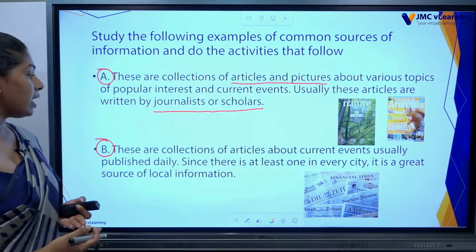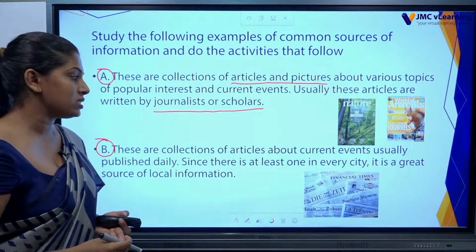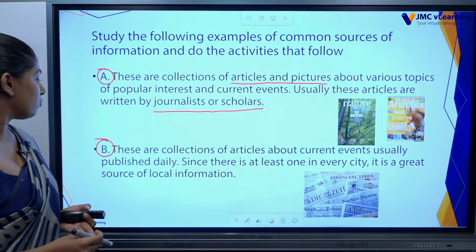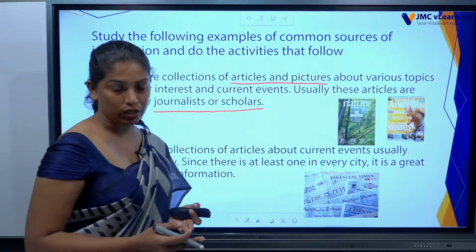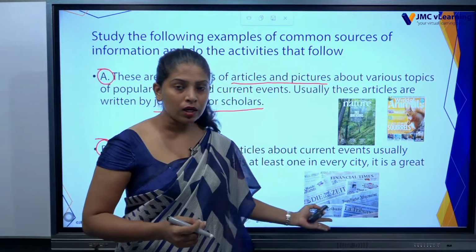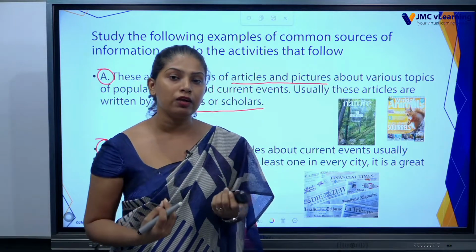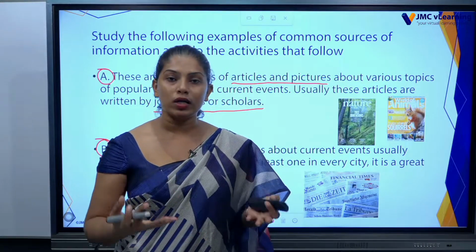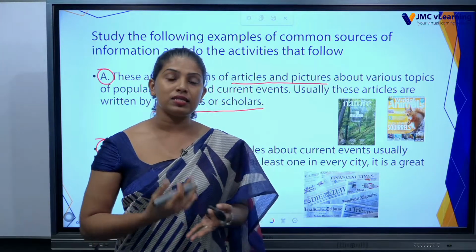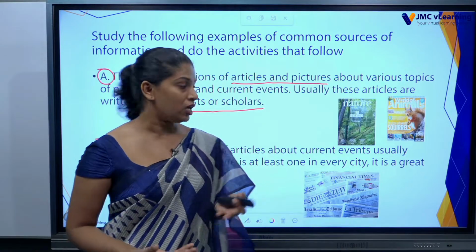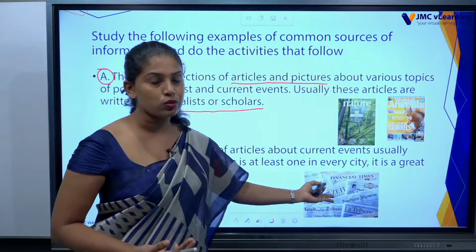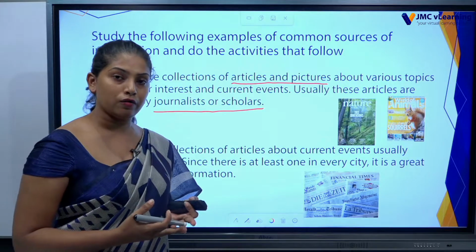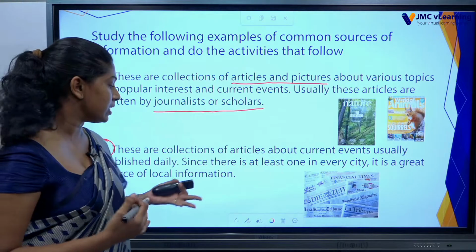So since there is at least one in every city, it is a great source of local information. If we can use this one, we can get the information about daily things, what is happening in our day-to-day life, what is happening in the society, what is happening in your country or the city. So we can use this source to get the idea about different kinds of articles about what is happening daily in our lives.